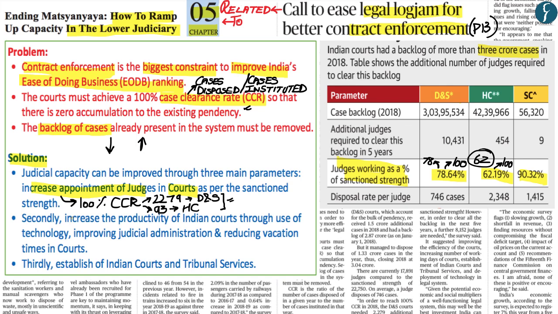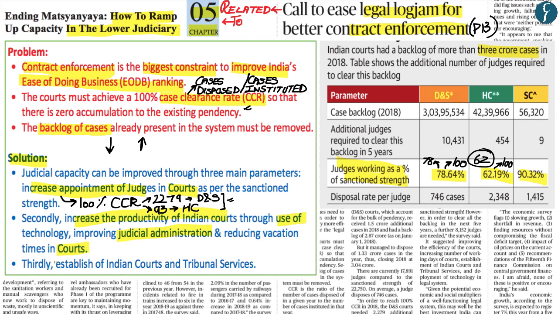The second main point which has been given out by the economic survey is that there should be an increase within the productivity of the Indian courts, whereby the economic survey has said that through the use of technology, improving judicial administration, and reducing the vacation times that are given out within the courts within India, the productivity of the Indian courts can be improved.